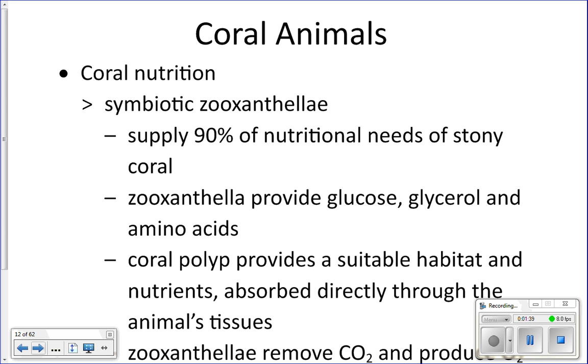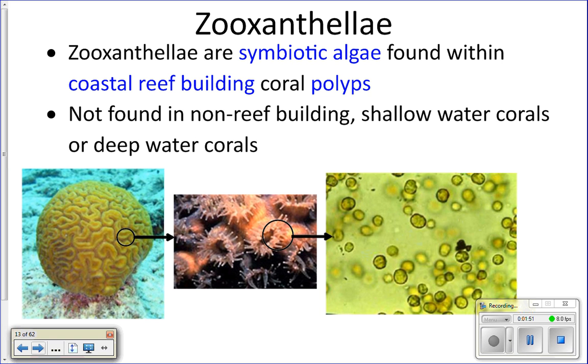So corals get, depending on who you ask, you'll hear anywhere between 90 and 98% of their food from these zooxanthellae, okay, from these algae that live inside of them. Okay, so they are symbiotic algae that live inside of them and give them most of their food. These zooxanthellae are found only in shallow water reef building corals. Okay, you do get deep sea corals that will form, but because they're deep sea, they actually don't have the zooxanthellae that live inside of them because they don't need it, because they live away from the sun. So the zooxanthellae wouldn't help them anyways because they can't do photosynthesis.